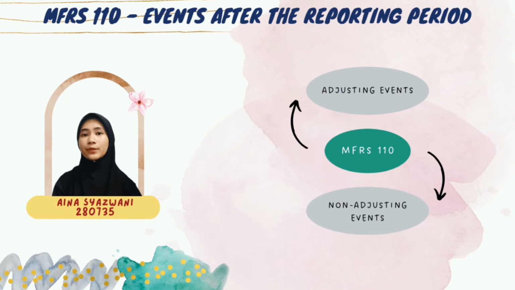According to MFRS 110, events after the reporting period are those events, favourable or unfavourable, that occur between the end of the accounting period and the date when the financial statements are authorized for issue. An adjusting event is an event that provides evidence of conditions that existed at the reporting date and it requires adjustment, while non-adjusting events refer to those that are indicative of conditions that occurred after the reporting date. They do require disclosure but not adjustment.